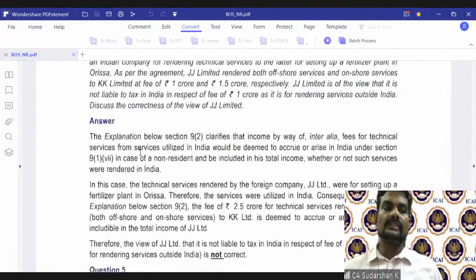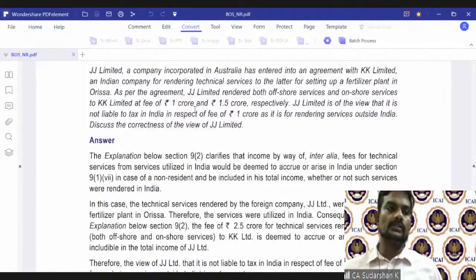So we have seen this. A resident company, KK, is making a payment to the Australian company. The exception applies only if it is for a business or profession outside India. That is not the case here, because KK Limited has utilized the services for a business or profession in India.